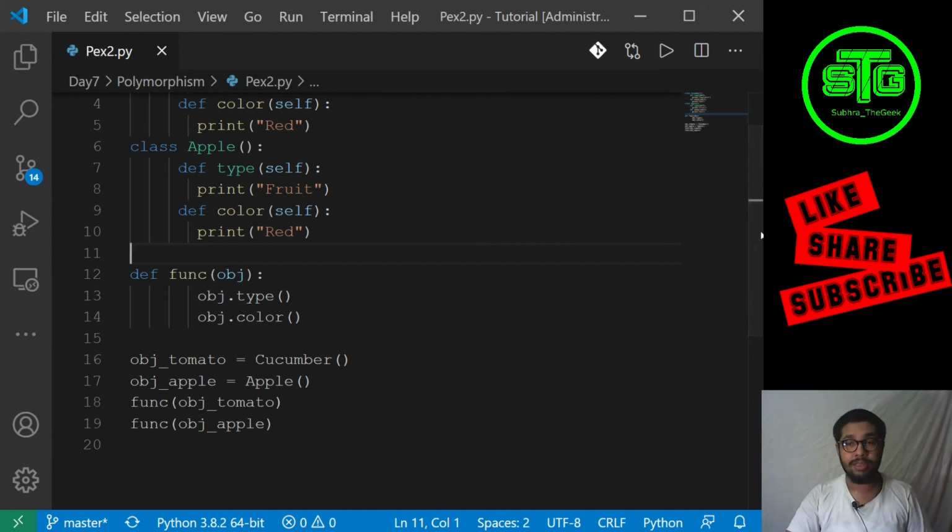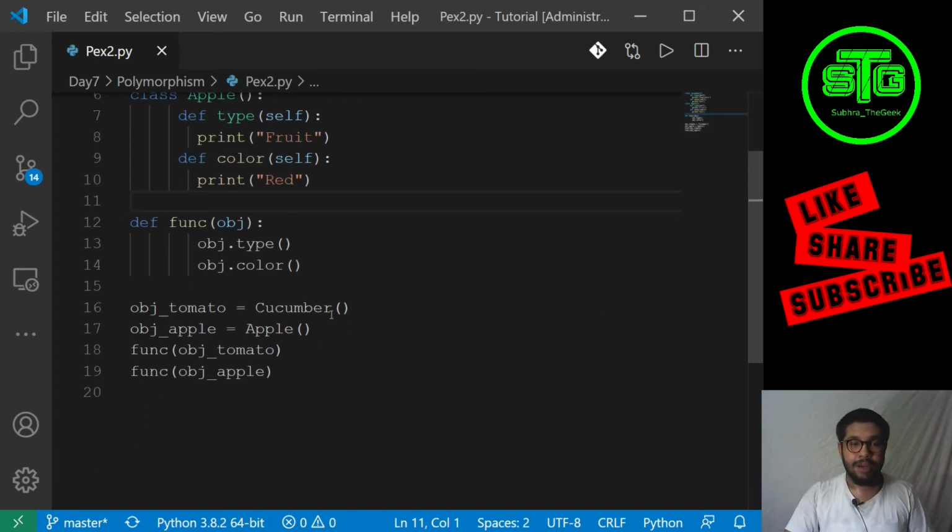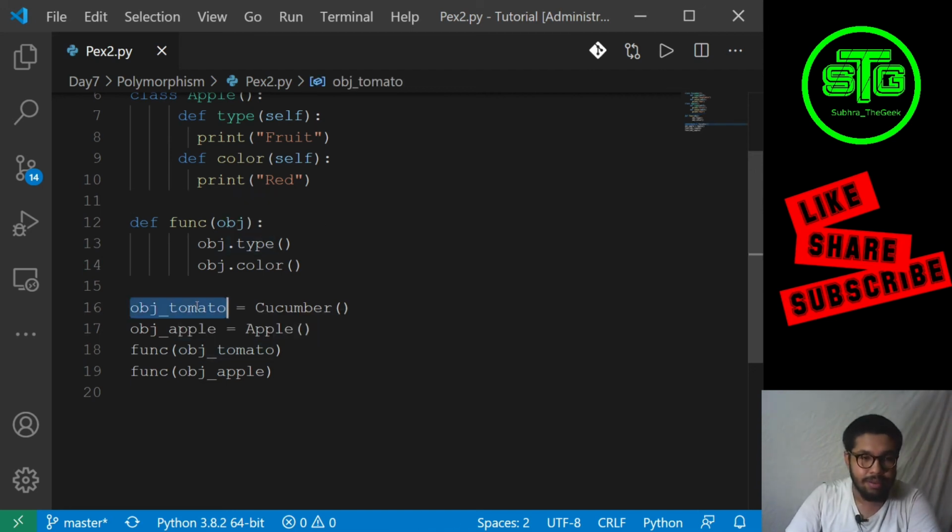So this is a classic example of overloading, and in inheritance we see overriding. So remember, overriding is only done in case of inheritance, and overloading can be done anywhere. So if we run this, it will first show, okay, let's change this again.